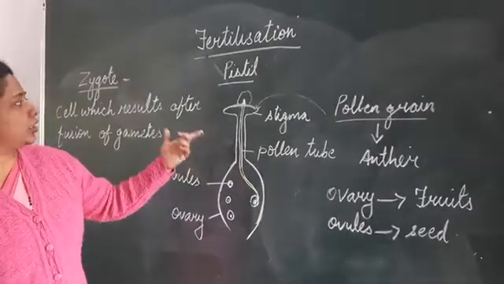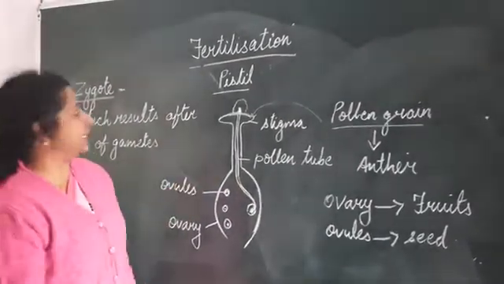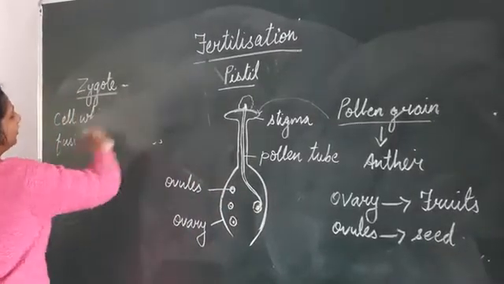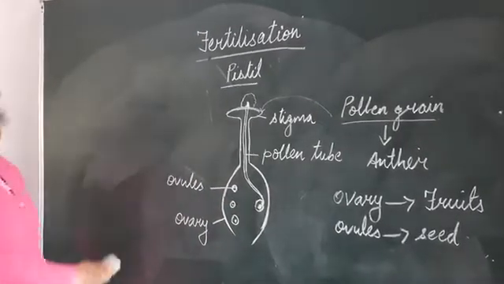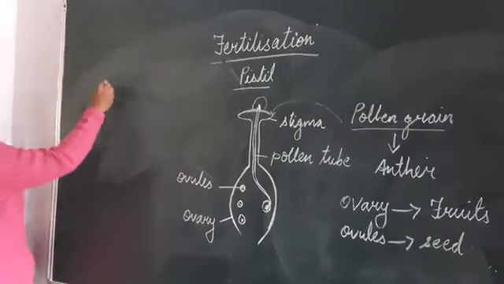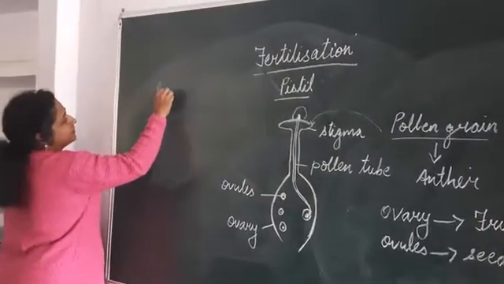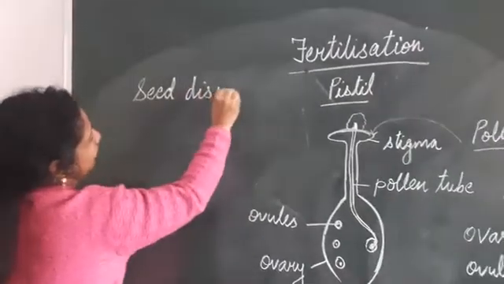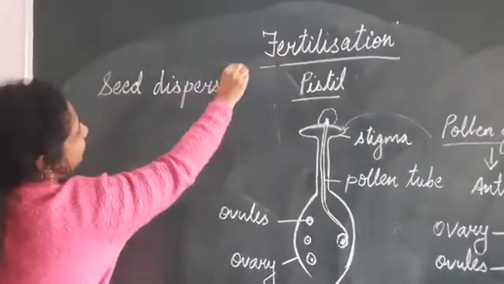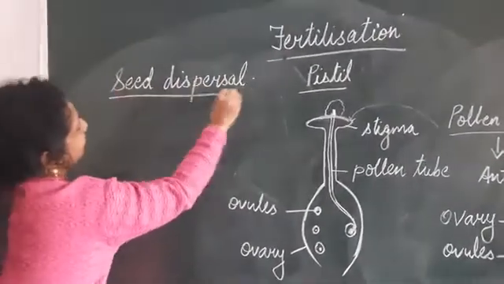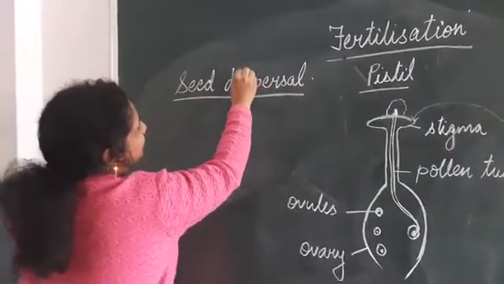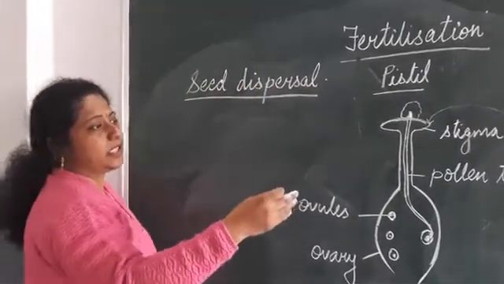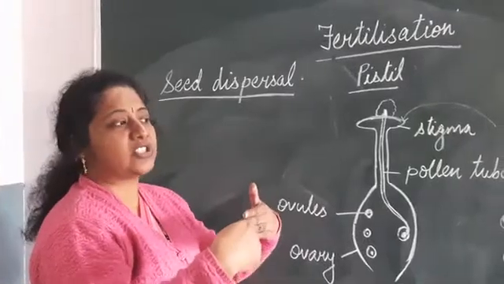Then the last topic is seed dispersal. Okay, the last topic of the chapter is seed dispersal. What do you mean by seed dispersal? Seed dispersal means, as the name itself indicates, dispersal of seeds. This you have already studied in class 5th. Dispersal means when the seed goes here and there.